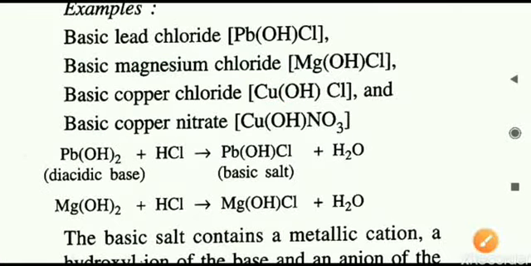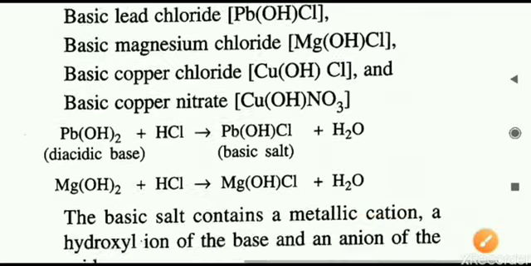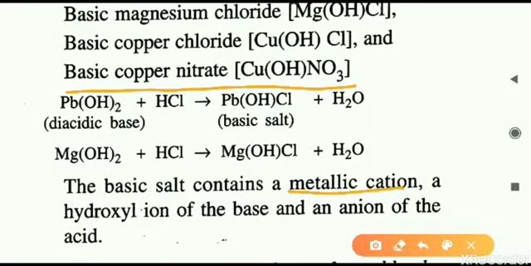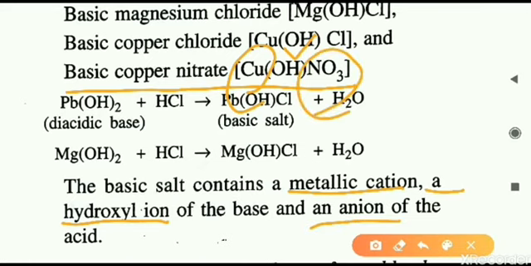Also, if you observe the formulas of these examples, they tell us that the basic salt contains one metallic cation, a positive radical, that is a metal. For example, the last one, basic copper nitrate, has the metal cation copper. The second thing in this compound is the hydroxyl ion, that is OH. The third thing present in the basic salt is an anion of the acid, here nitrate, that is NO3 minus. So a basic salt has 3 different parts: the metal cation, the hydroxyl ion, and the anion of the acid.